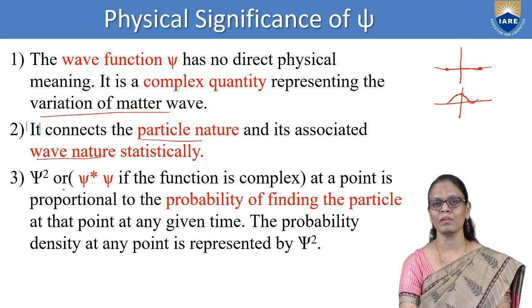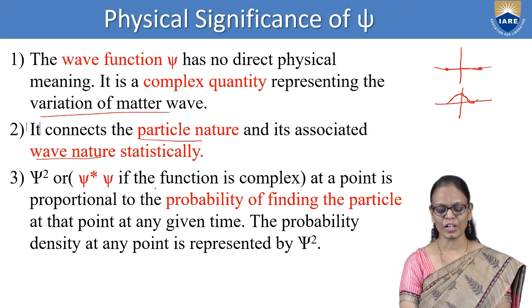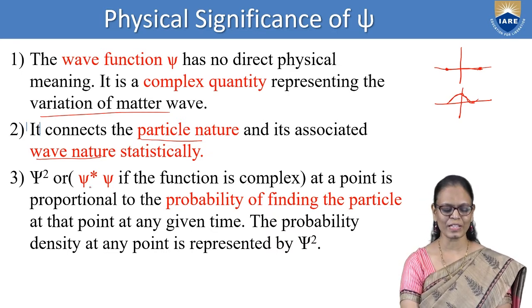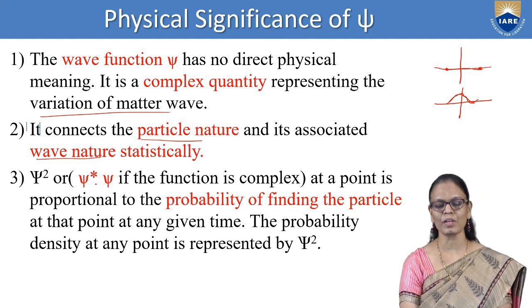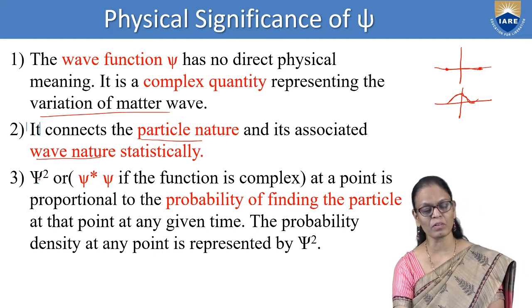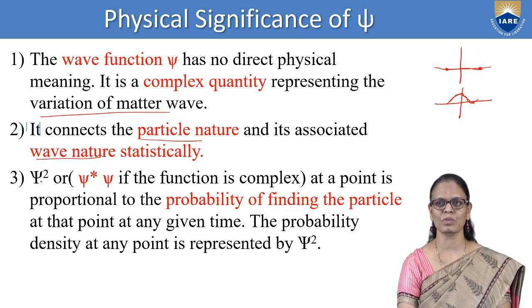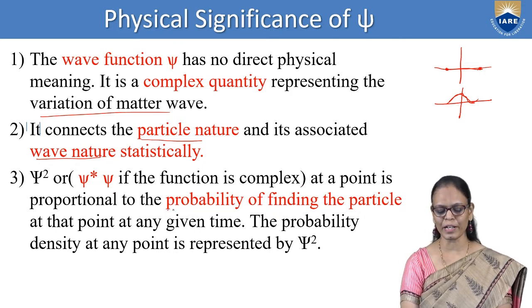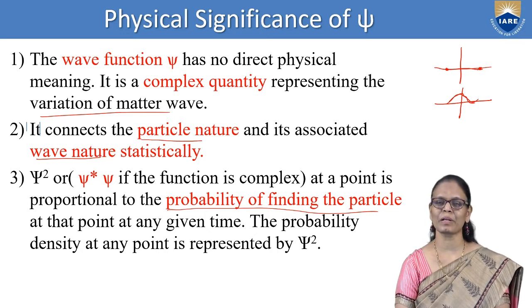Now psi square, or psi star psi. If the function is complex, as we know psi is complex here, we always take psi star psi, or simply psi square. Psi square here also means that we are multiplying psi with its complex conjugate. And it, at a point, is proportional to the probability of finding the particle. If you are taking only psi, because it's a complex quantity, you cannot observe it.